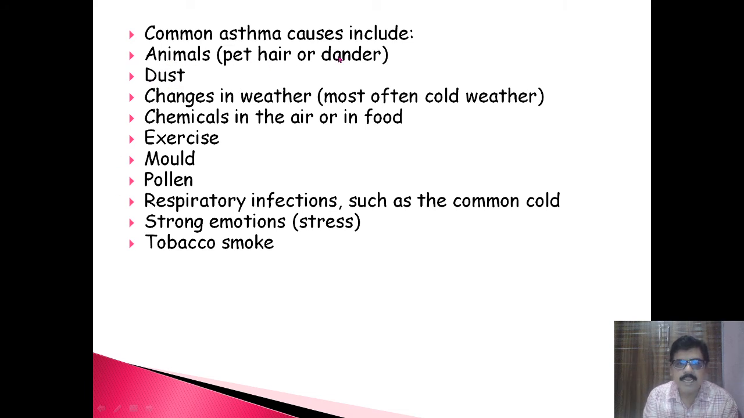The dander or hairs of pets, then dust particles, then changes in weather, most often cold weather, then chemicals in the air or in food, then exercise, then mold, then pollen grains, then respiratory infections such as the common cold, then strong emotions, that is during stress, and tobacco smoke. All these are common causes of asthma.